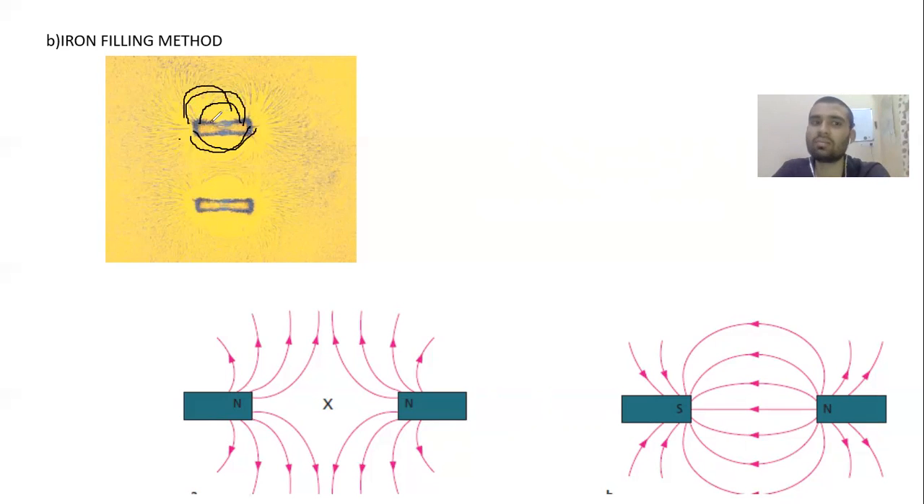Nobody has actually seen the magnetic field lines, how the lines work. Nobody has actually seen it. In both methods, like the compass method, we are just assuming that the force or the lines move like this. That's the only thing. So this is a slight introduction.